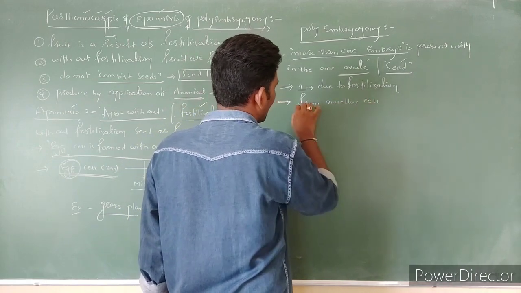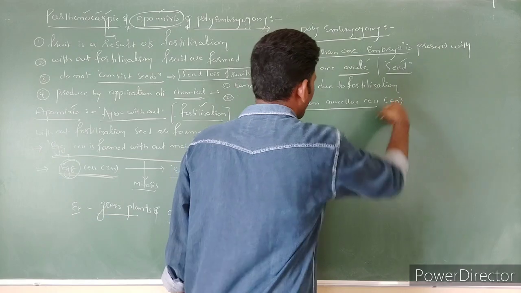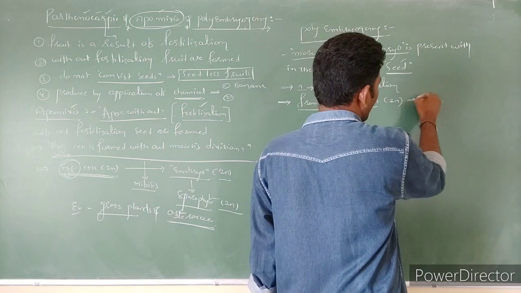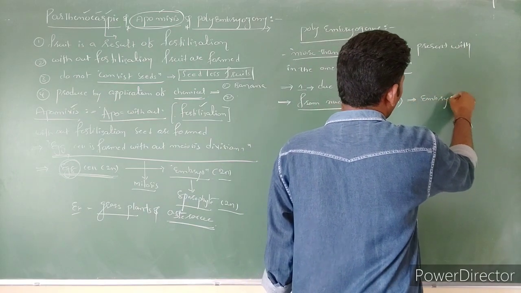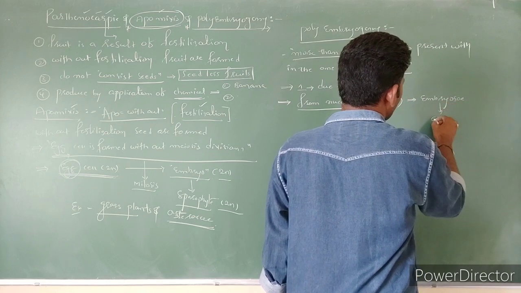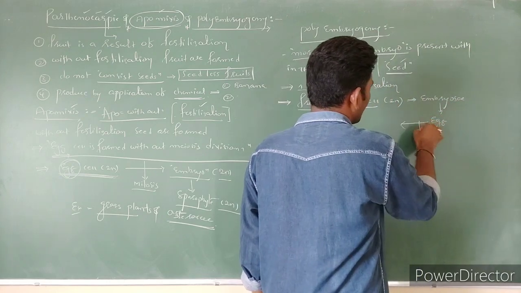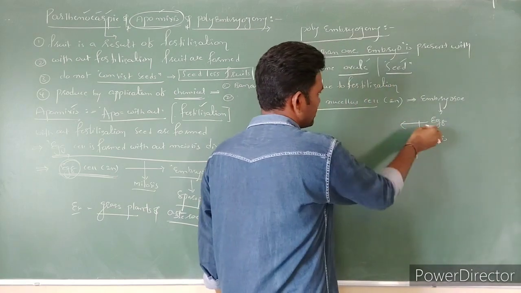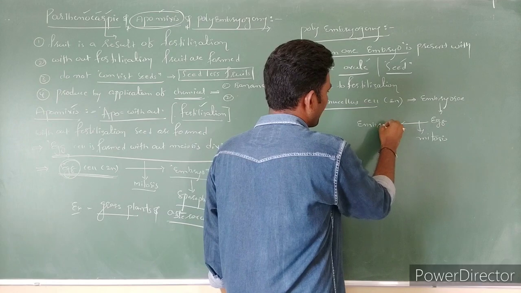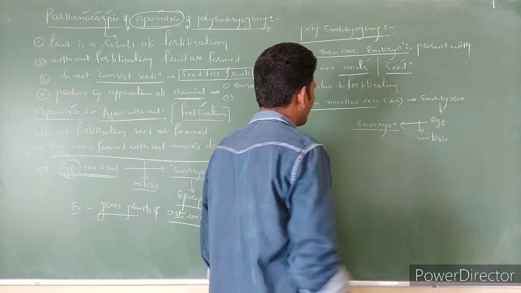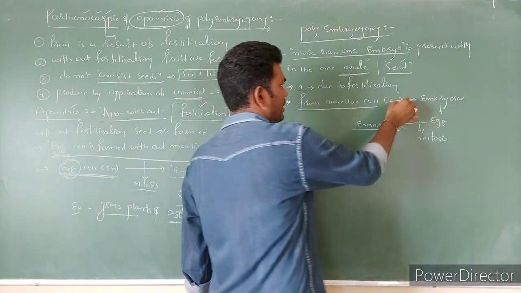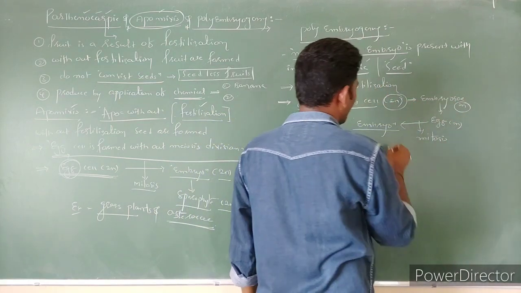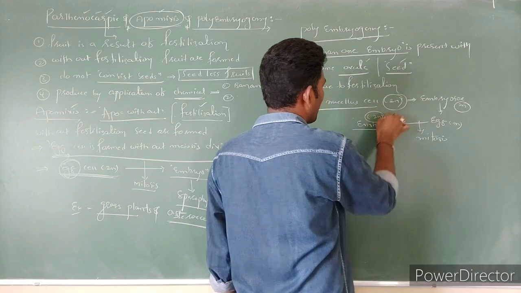Nucellus cells are in which condition? Diploid condition. The nucellus cells become the embryo sac. The embryo sac contains an egg cell, which undergoes mitosis division and becomes an embryo. The nucellus is diploid, so the embryo sac is diploid, the egg cells are diploid, and the embryo is also diploid.